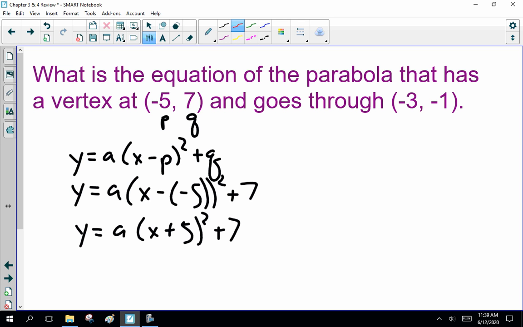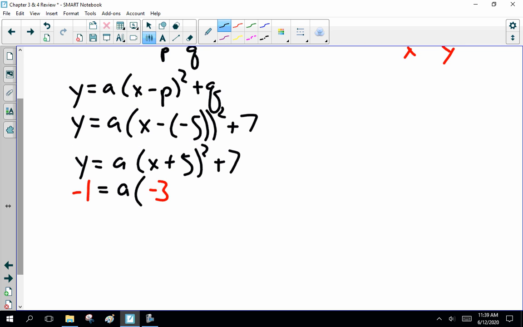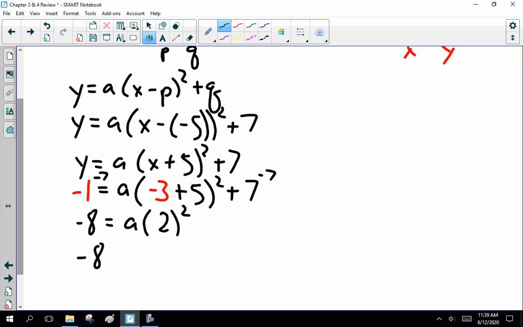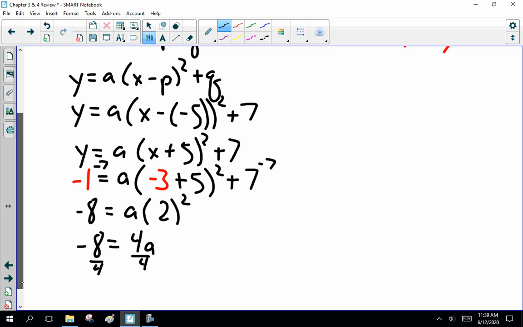Now, I also gave you 2 points, an x and a y. So every time you see y, you replace it with minus 1. Every time you see x, you replace it with minus 3. And then you solve for a, the only thing you don't know. Now, I'd subtract 7 from both sides, so minus 8 equals a times minus 3 plus 5 is 2 squared. Minus 8 is 4a, divide both sides by 4.